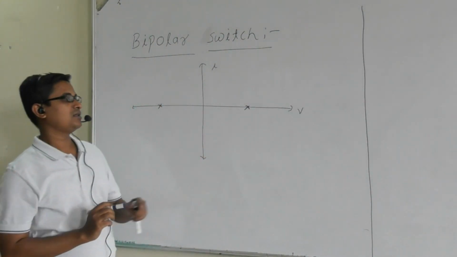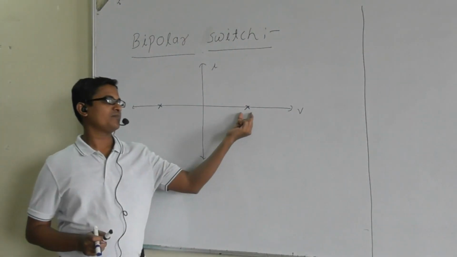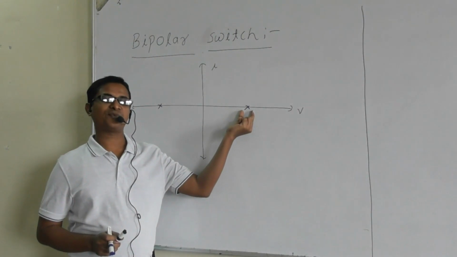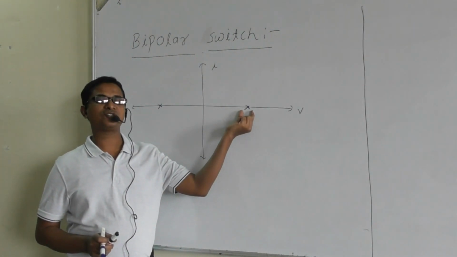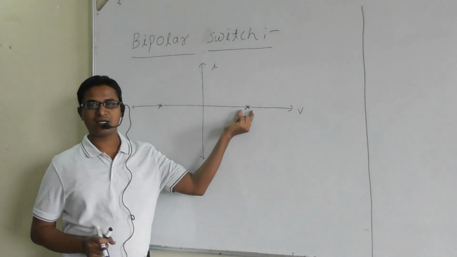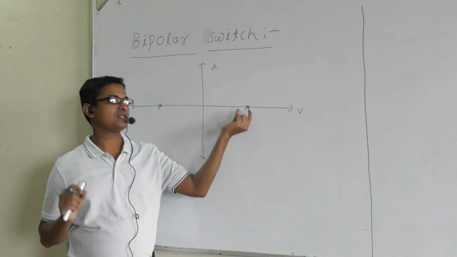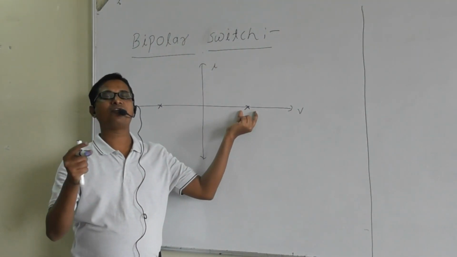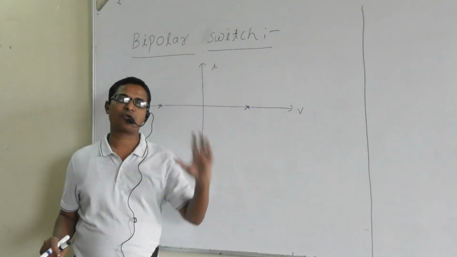What are the coordinates corresponding to this point? Here the voltage V is non-zero but the current is zero. Current zero means the switch is in the off state. Voltage non-zero and positive means the switch is blocking the forward voltage.